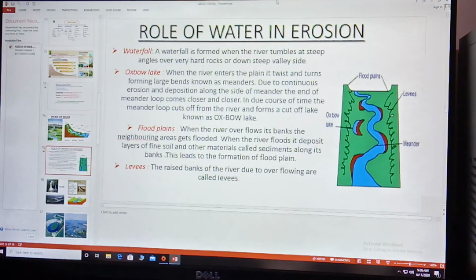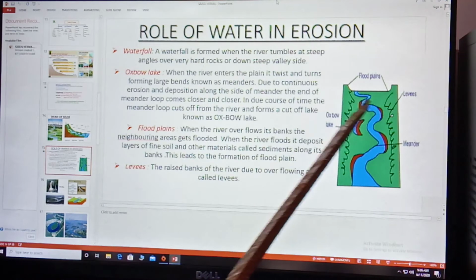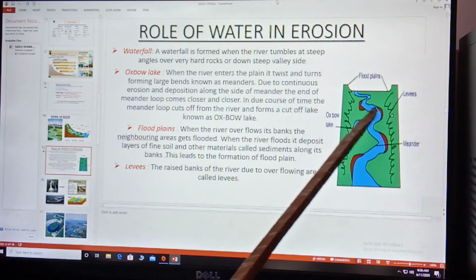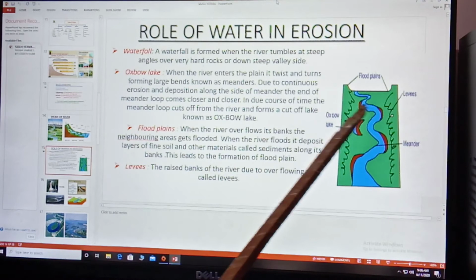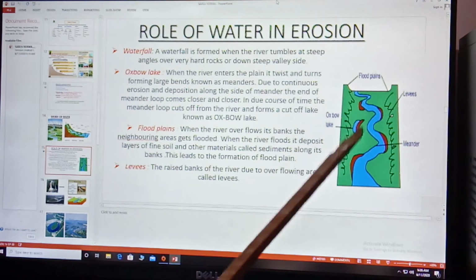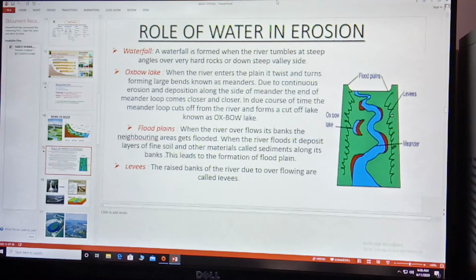Now come to the next, that is Oxbow Lake. As a river moves on a plain area, it twists and turns. Due to twisting and turning, loop bends are formed. When these loop bends become deeper and deeper, these loops are cut off by the river, and this leads to the formation of Oxbow Lake. You can see this river is twisting and turning, forming a loop. One side erosion, another side deposition. Again one side erosion, deposition. When this loop bend became very deep due to deposition activity, the loop is cut off, and in this way Oxbow Lake is formed.